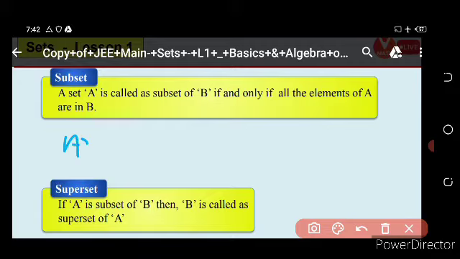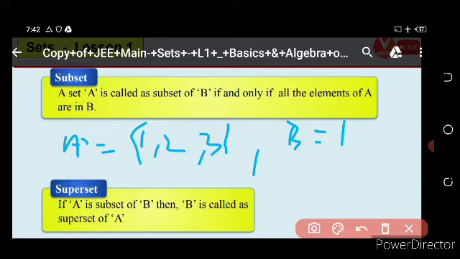A is equal to, let us say, 1, 2, 3. B is equal to 1, 2, up to 10. Then here we can say A is a subset of B.